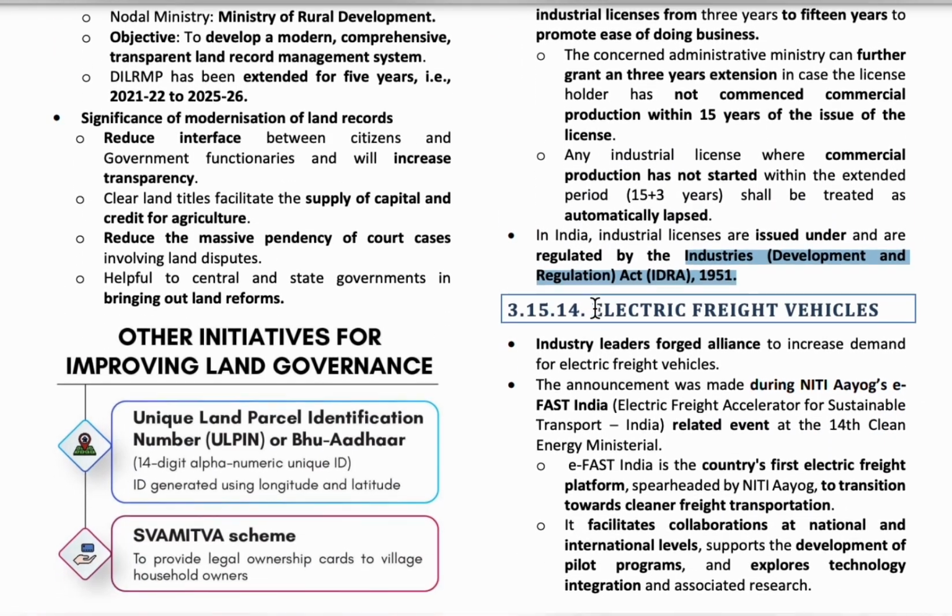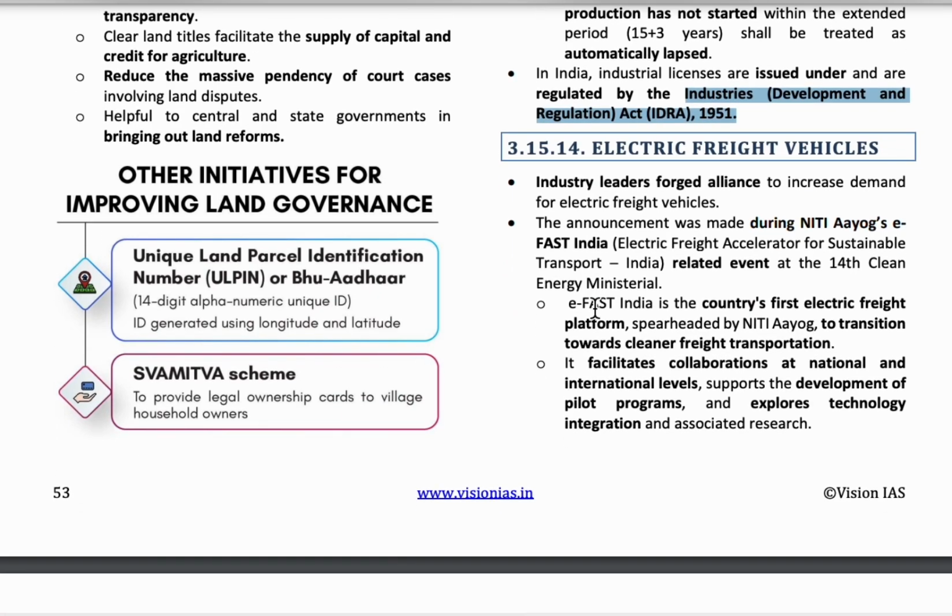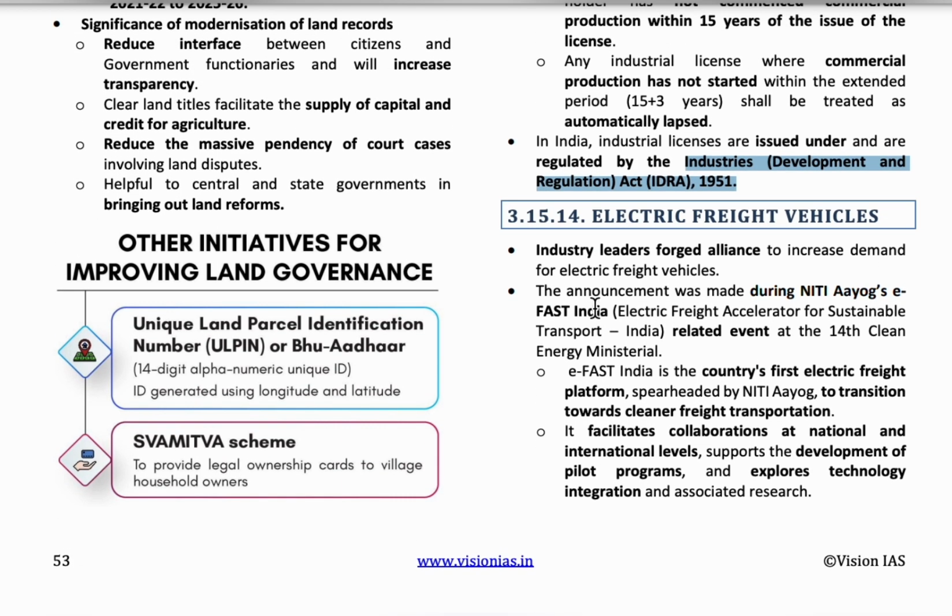Okay, the next topic is electric freight vehicles. So freight vehicles are those vehicles which transport the goods from one place to another. So 70% of trade is done through road transportation in India. That means the petrol consumption is very high.